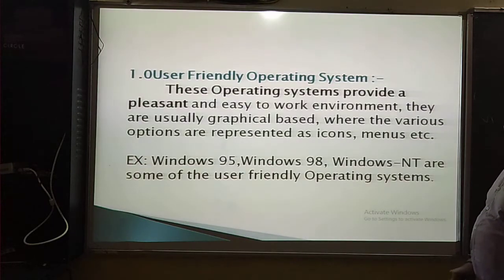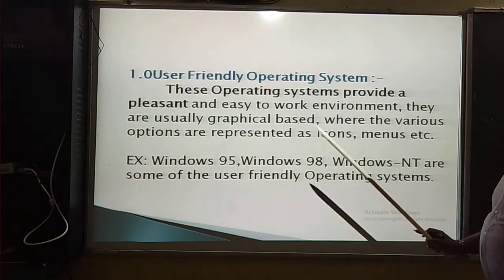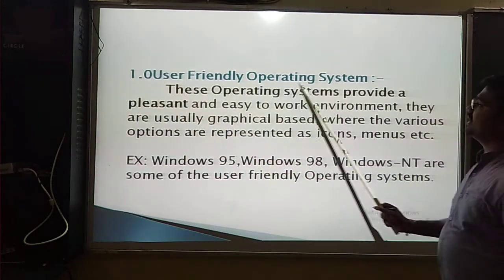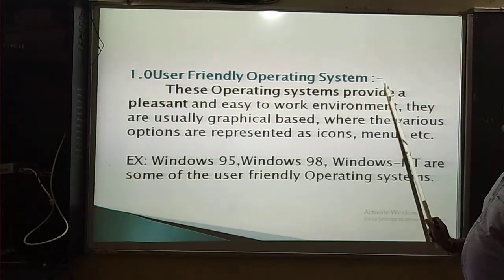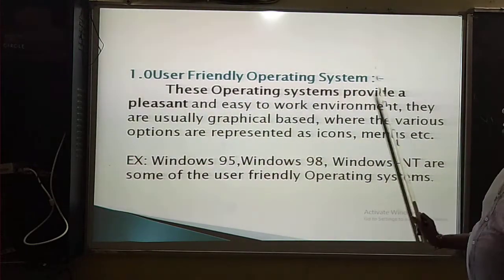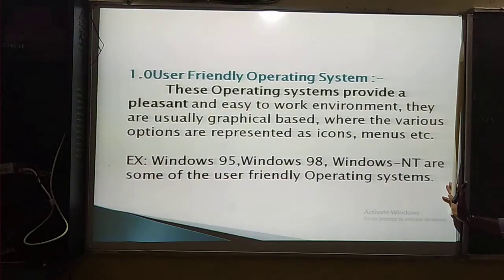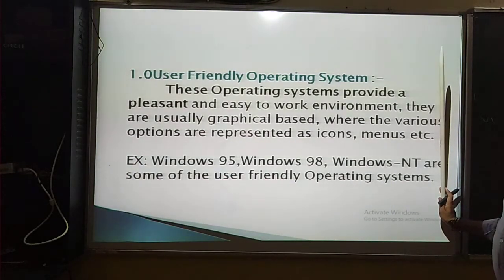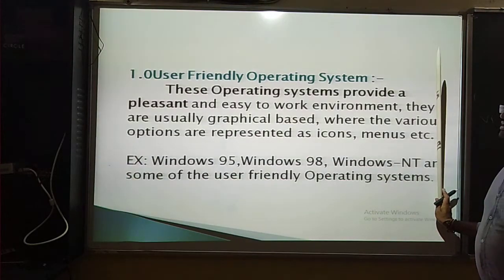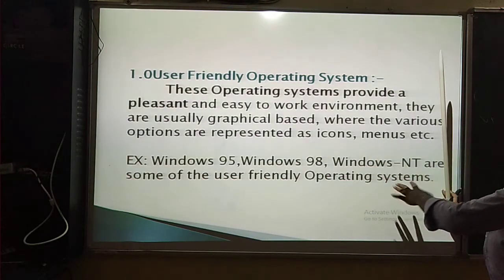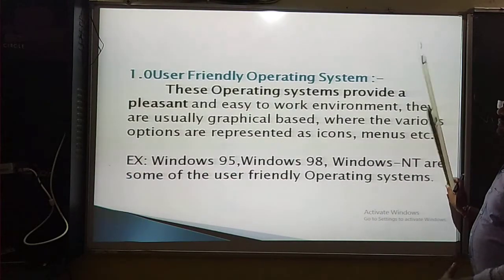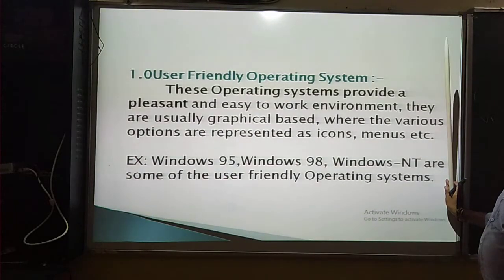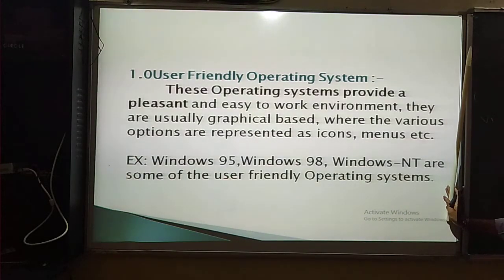Now the operating system mainly has two types. The first one is the user friendly operating system. User friendly operating system means that if you use any operating system, it should be supported for the users. The user is me, using the hardware device. This operating system is very useful to me, so this type of operating system is called a user friendly operating system.